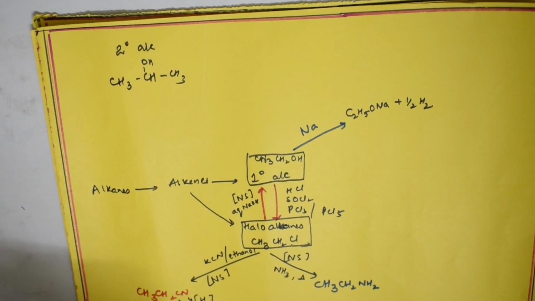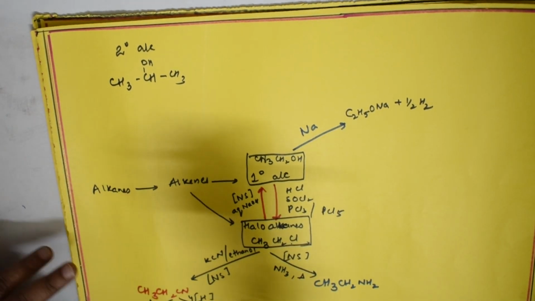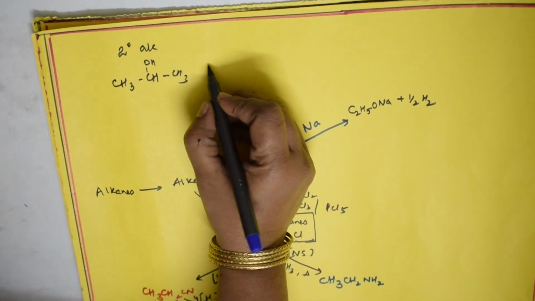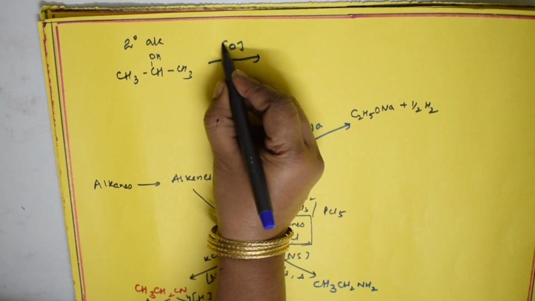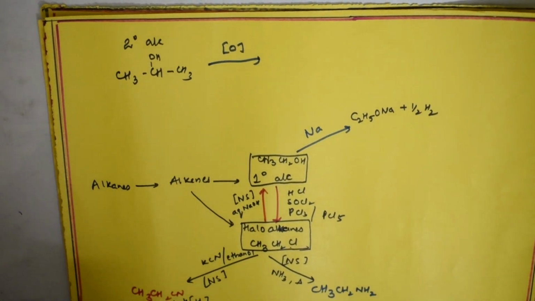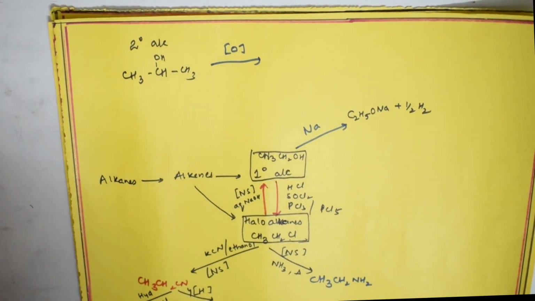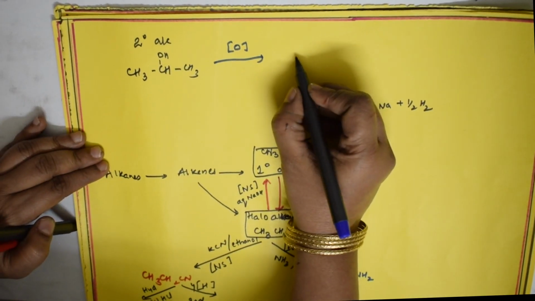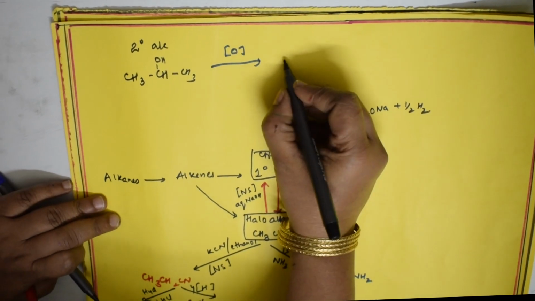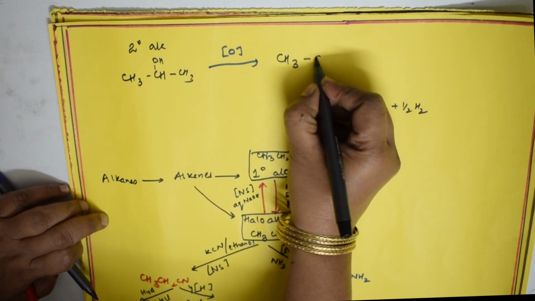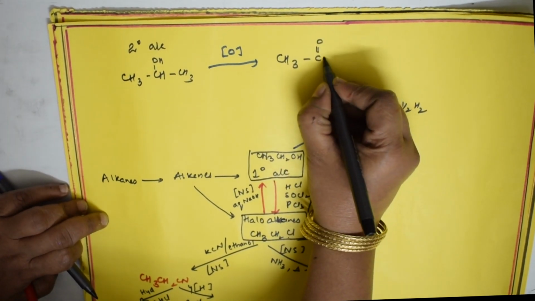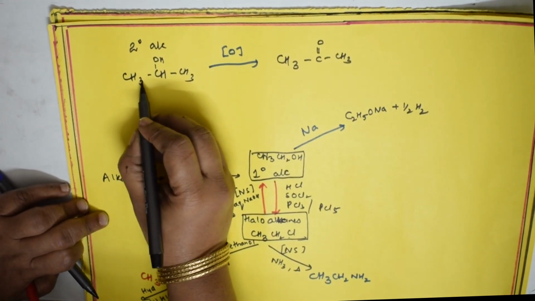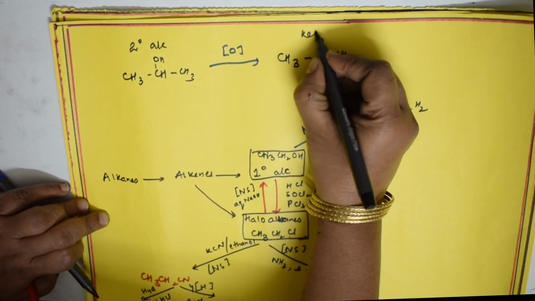Now suppose this secondary alcohol is undergoing oxidation. Yes, students, secondary alcohol is undergoing oxidation. So what happens when it undergoes oxidation? Secondary alcohols get converted to ketones, correct, isn't it? Ketones, C double bond O with CH3. This is a ketone, secondary alcohols to acetone or ketone.